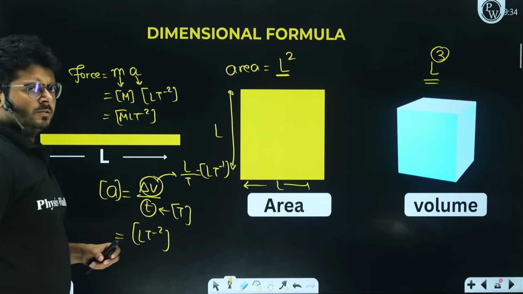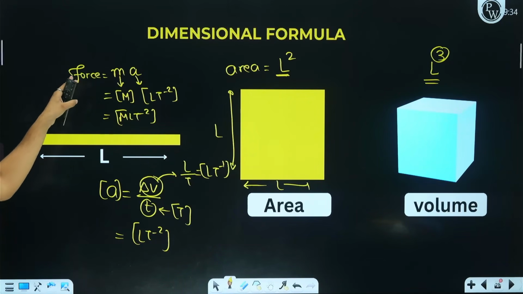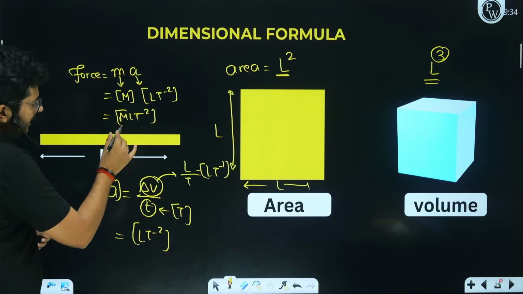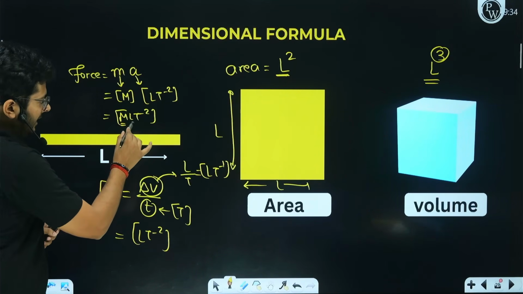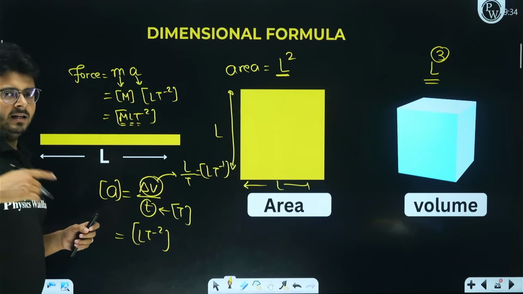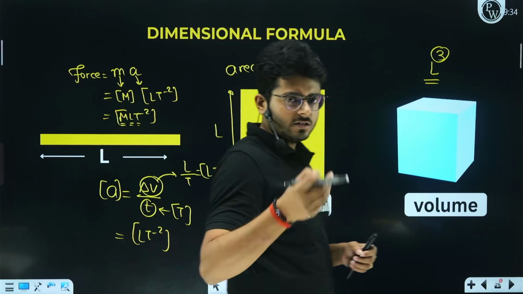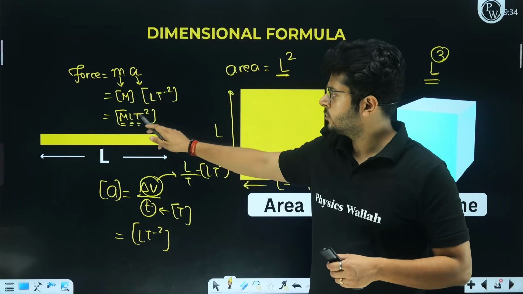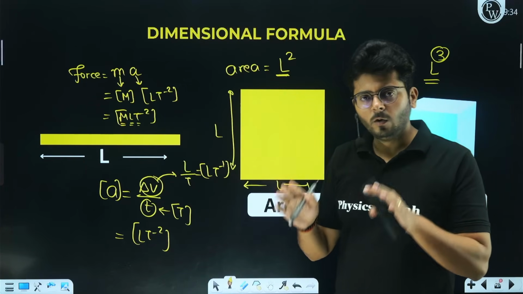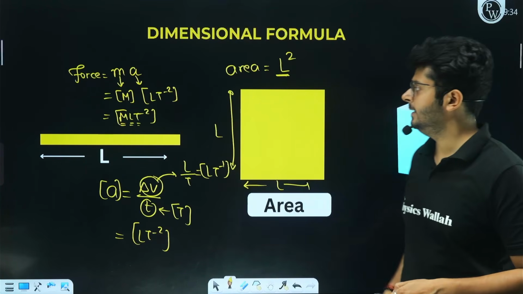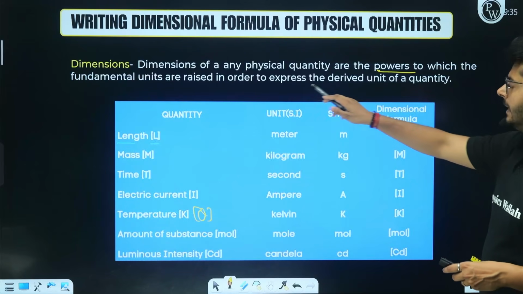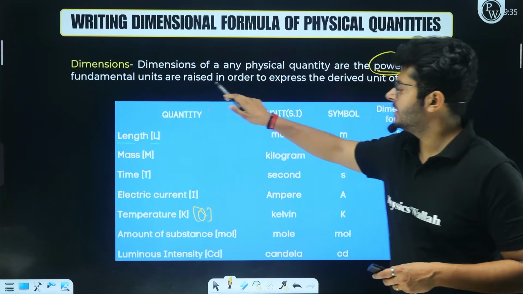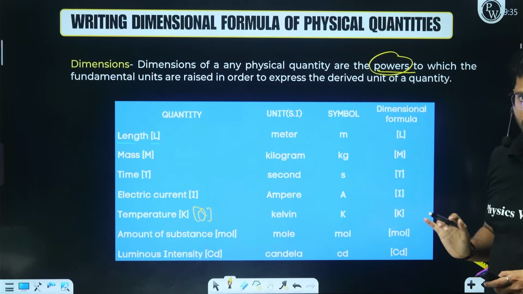All right. So similarly, right now you can say that the force, which is a derived quantity, depends on these powers of fundamental quantities. It depends on mass to the power 1, length to the power 1, while time to the power negative 2, right? So this is how you can understand that every derived quantity can be represented by some powers of fundamental quantities, and that is what you mean by dimensions, right? So read that again. What is dimension? Dimensions of any physical quantity are powers to which the fundamental units are raised in order to express the derived unit of a quantity, right?